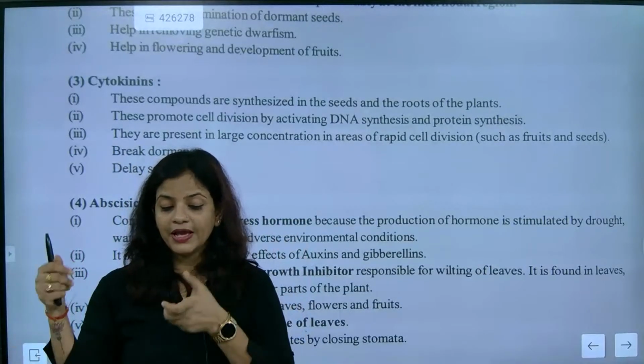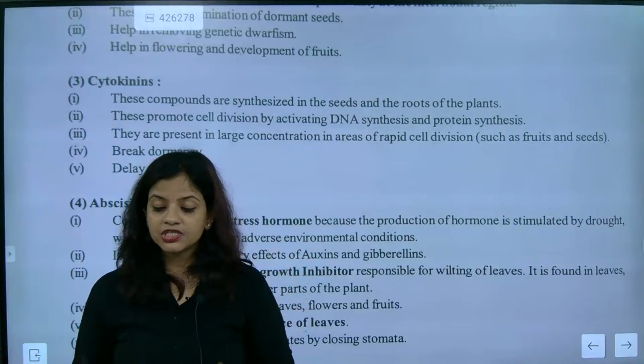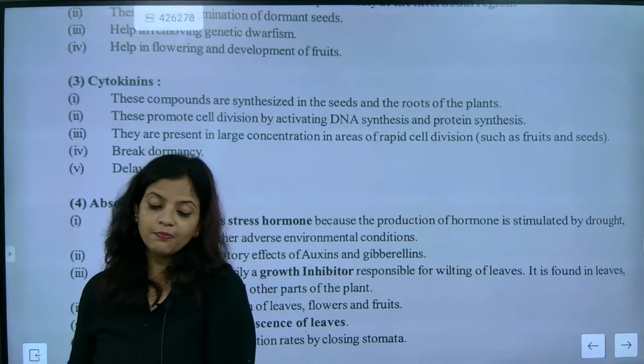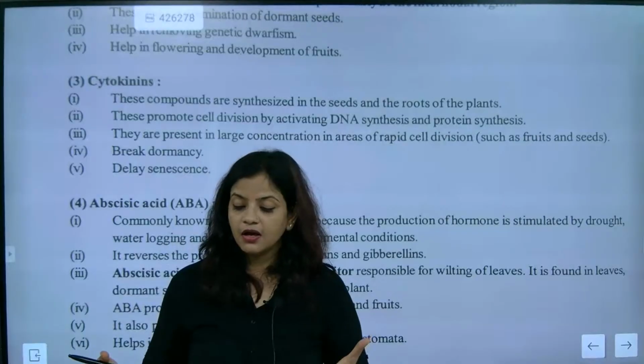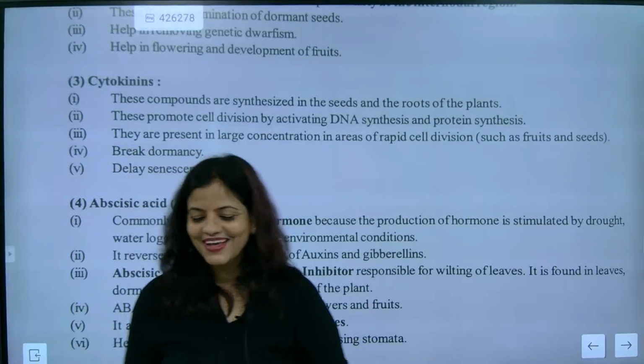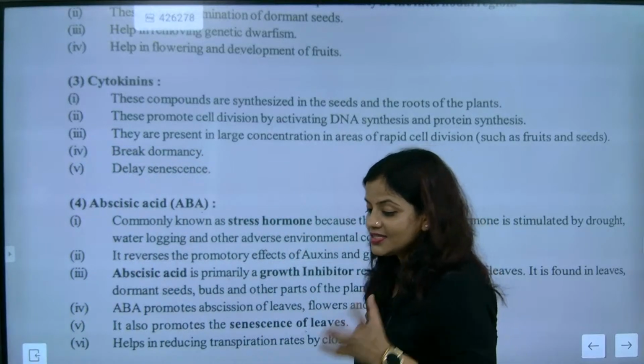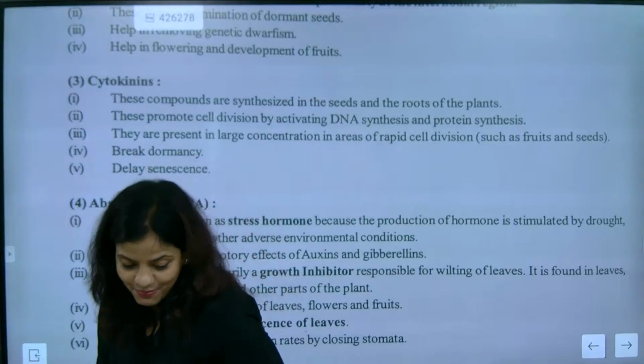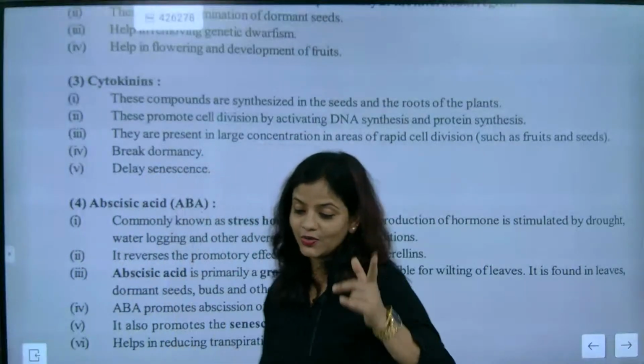So auxin will be helping the unripe fruit to stay long, and the other one is helping the fruit to get sweet. Understood? So one is helping in staying, one is helping in ripening. Got it? So here you need to understand one thing.